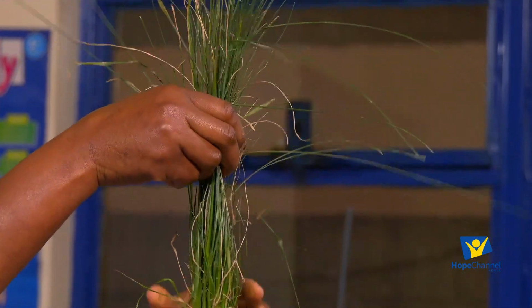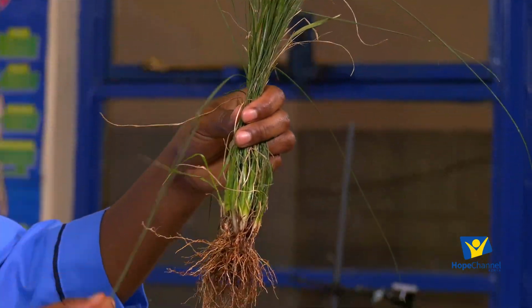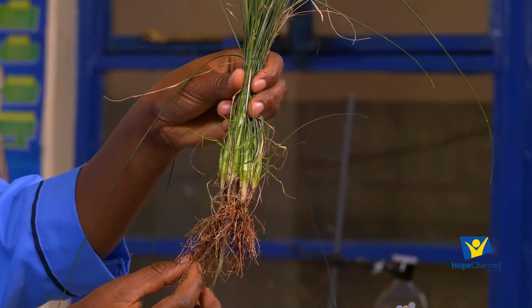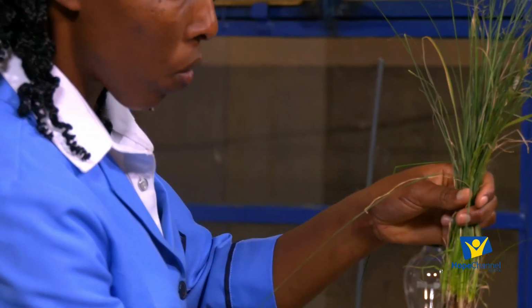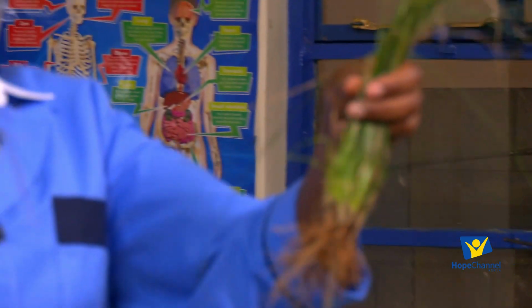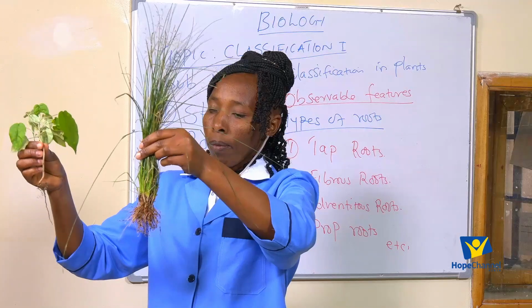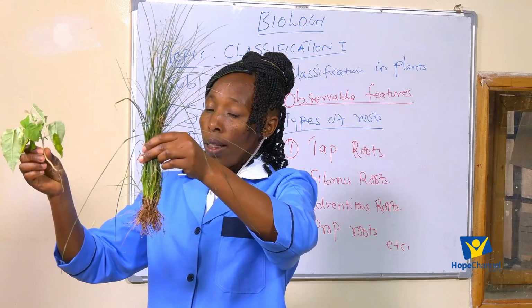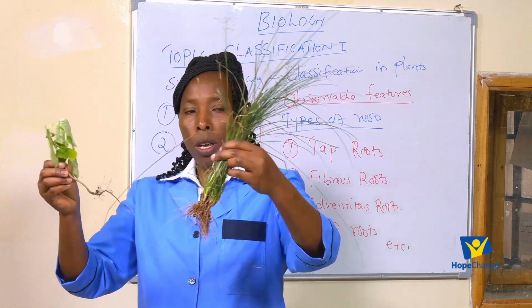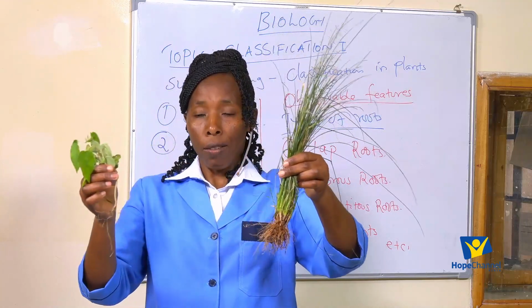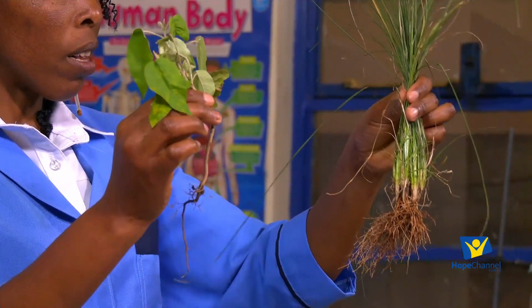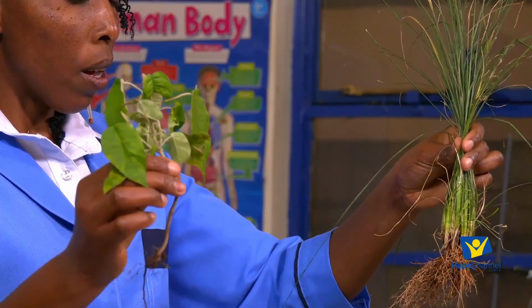So I want to check on the roots. These roots, they are totally different from the roots that we have in these other plants. They are totally different. So if you look at these roots, then it means because the roots are different, we can place these plants into different groups.